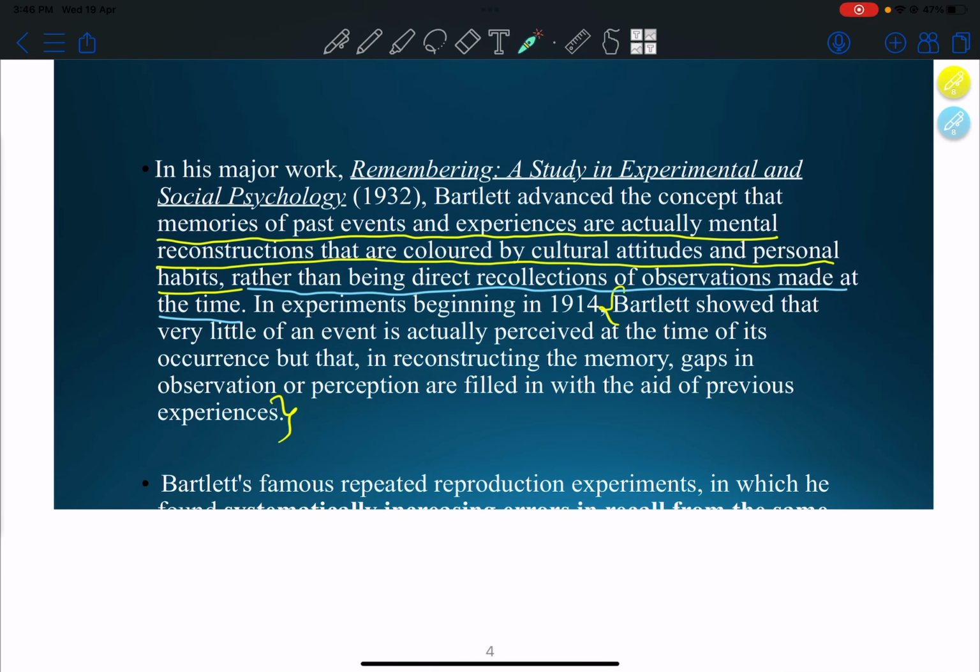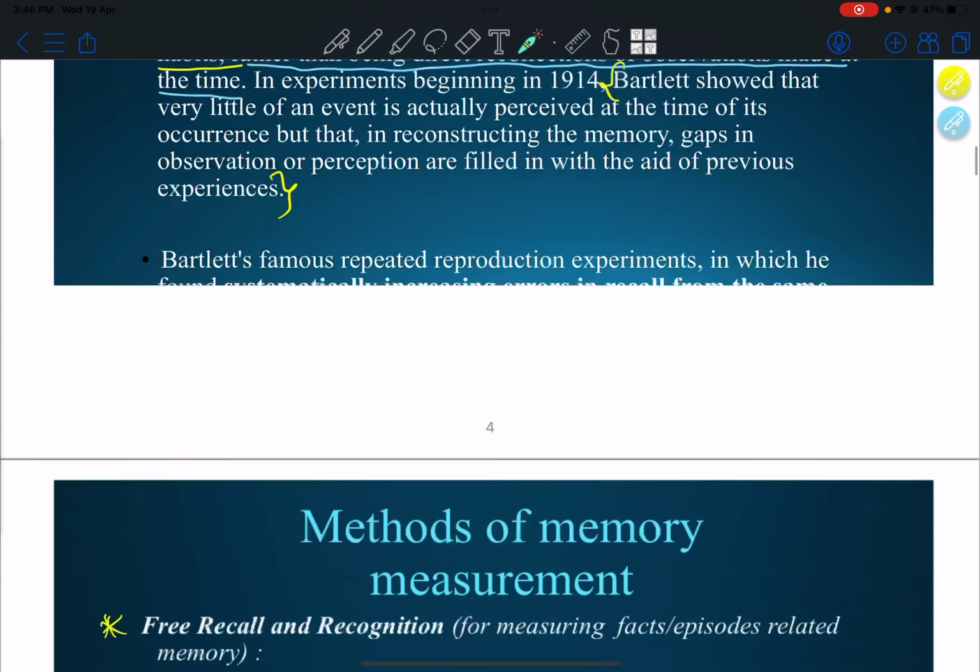Memories of past events and experiences are actually mental reconstructions that are colored by cultural attitudes and personal habits rather than being direct recollections of observations made at the time. In experiments, Bartlett showed that very little of an event is actually perceived at the time of the occurrence, but that in reconstructing the memory, gaps in observation or perception are filled in with the aid of previous experiences.